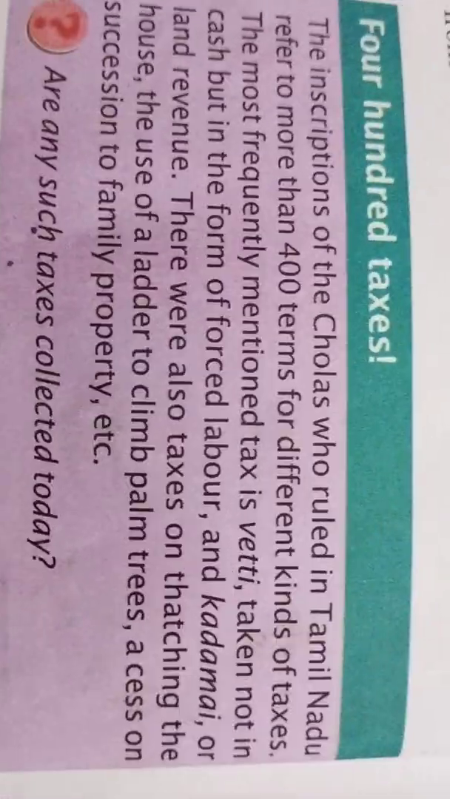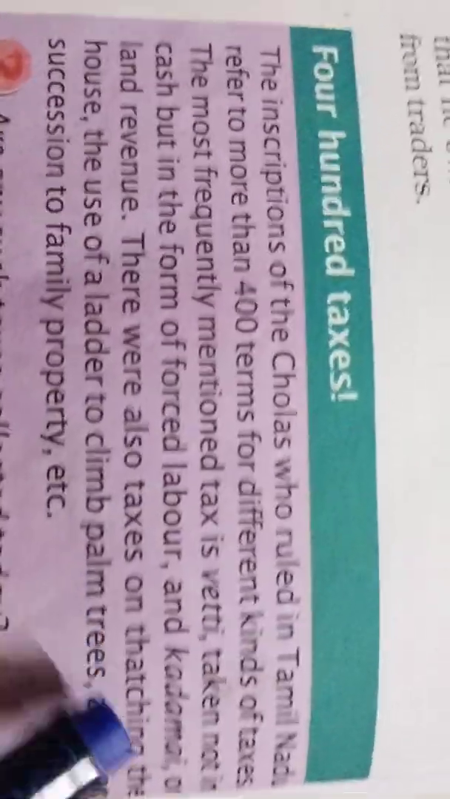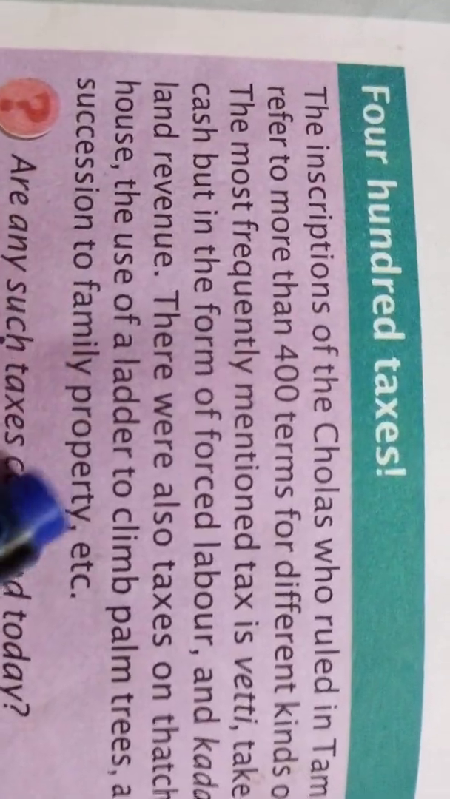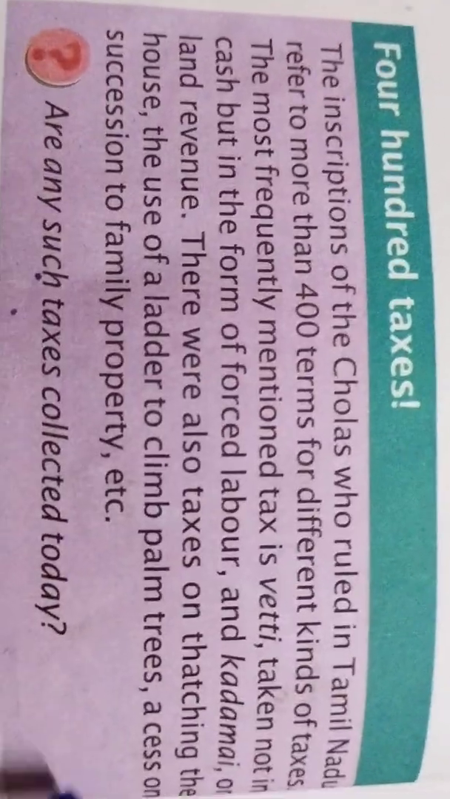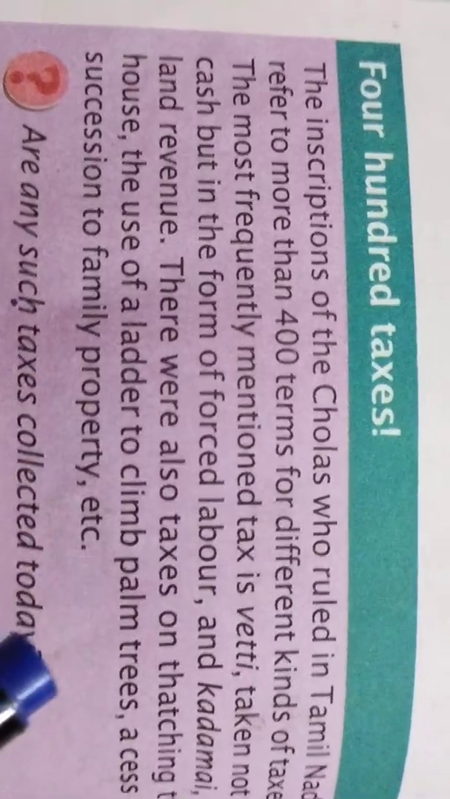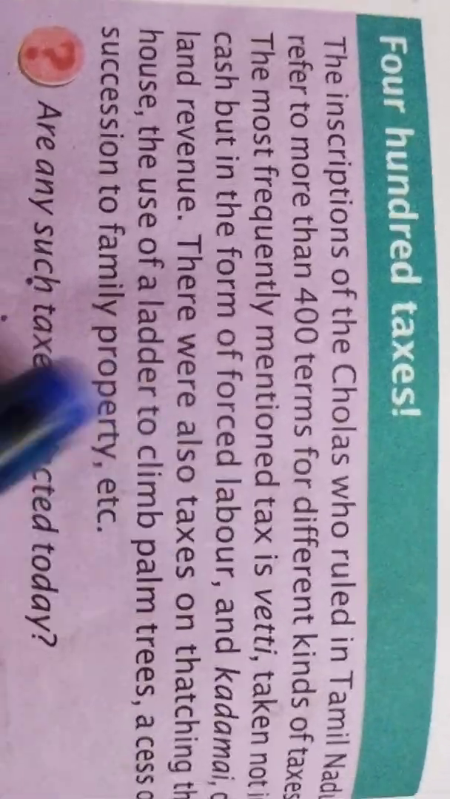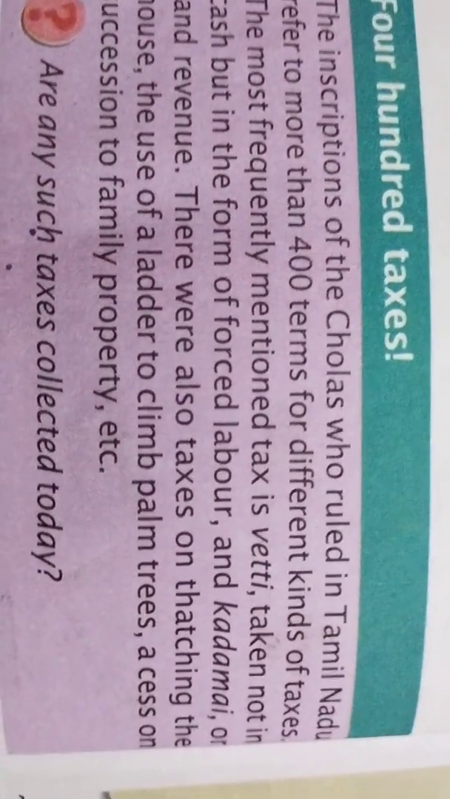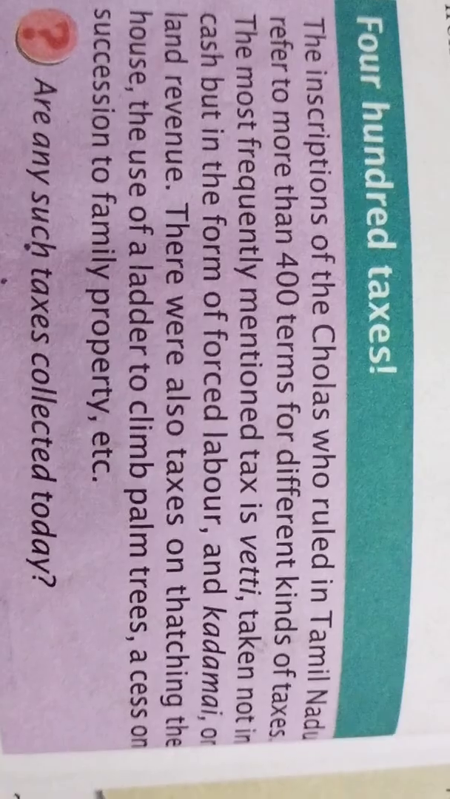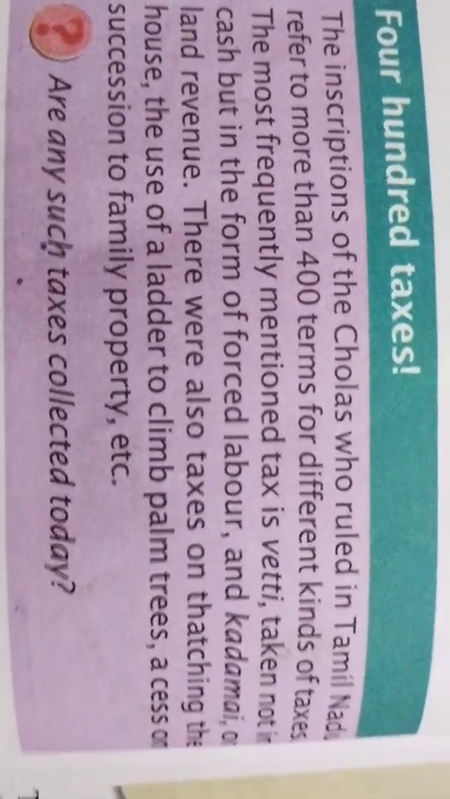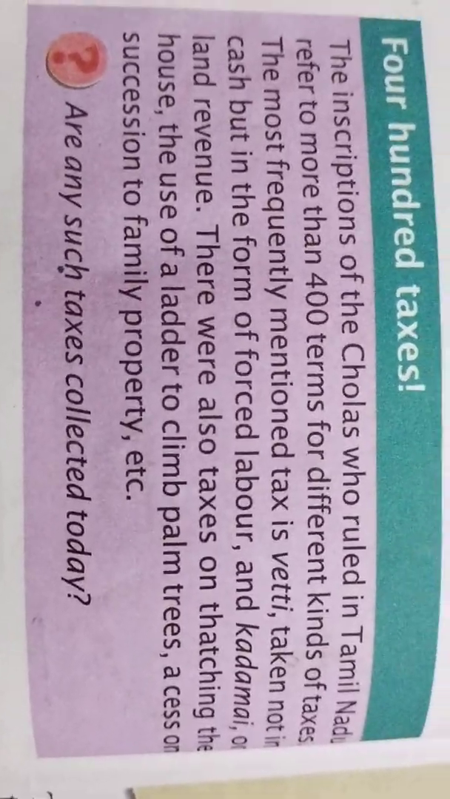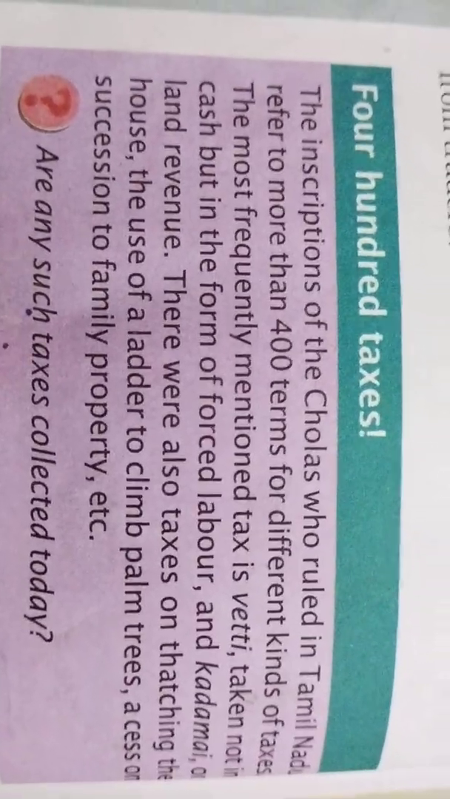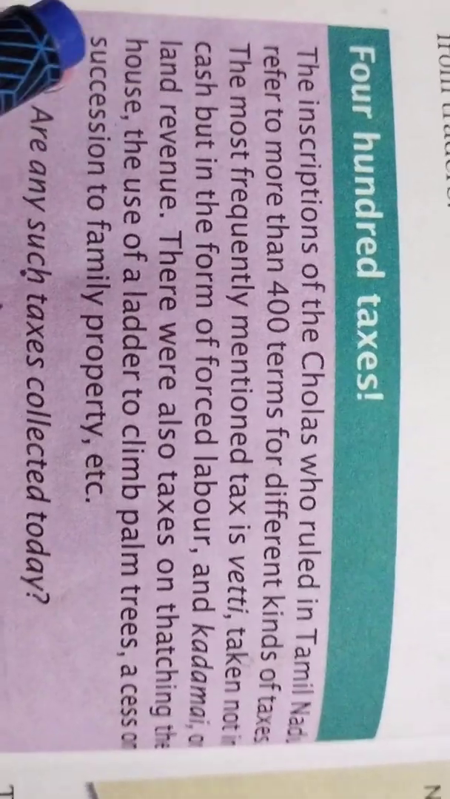Now take page 18 in your NCERT book. Here you can see there were also taxes on thatching the house, the use of a ladder to climb palm trees, a cess on succession to family property, etc. So 3 taxes were collected at those times. The first is thatching the house. What do you mean by thatching? Building a house with straw on the top, isn't it? That is known as thatching the house. So for this purpose also they collected the tax.